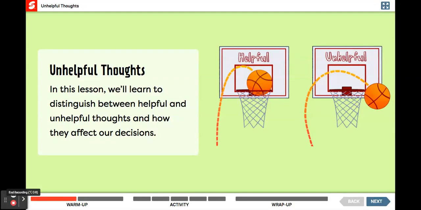In the last lesson, we learned the difference between thoughts and emotions and how they're connected to our decisions. An emotion is a feeling such as happiness or fear. A thought is what you say to yourself in your head. Today, we're going to learn to distinguish between helpful and unhelpful thoughts and how they affect our decisions.